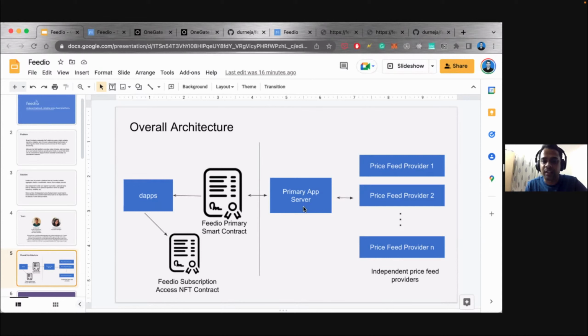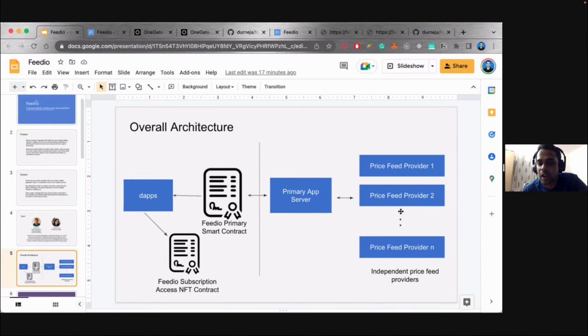On the right side of this line is the traditional Web 2 world with backend servers. And on the left side of this line is where the Neo part comes in, or the blockchain side, right? I'll start with the extreme right, and we'll move towards the left to see how this complete project is built. On the extreme right, you have multiple price feed providers.